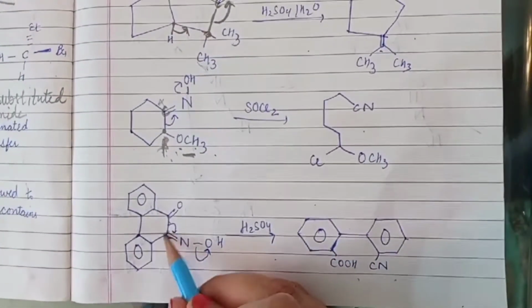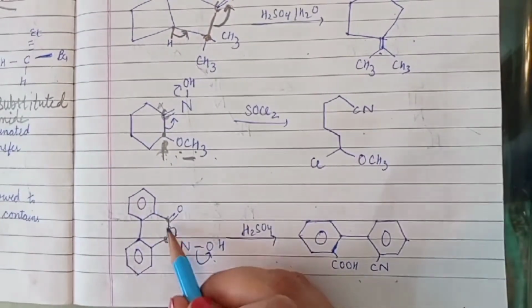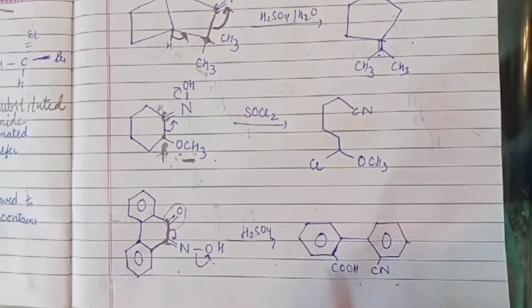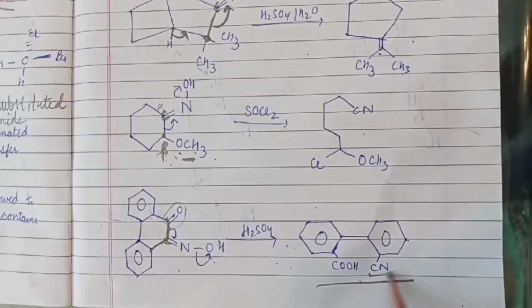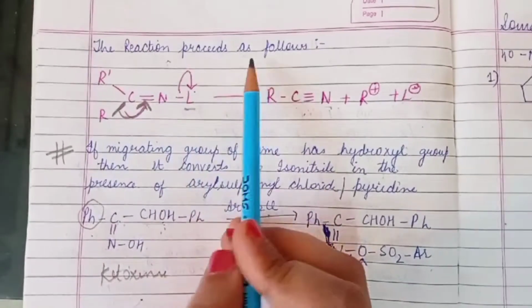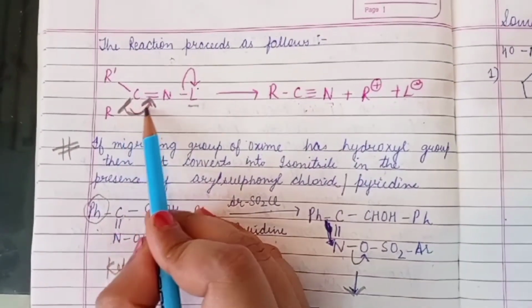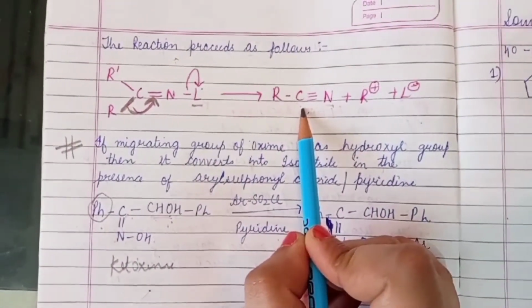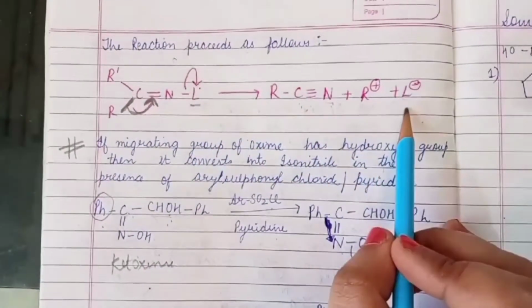Similarly, for the C=NOH oxime at this carbon, two substituents are attached, and a heteroatom is present. In the presence of acid this results in the formation of this product, a nitrile. How does it happen? The reaction proceeds as follows. The two electrons of this bond move to this and result in the formation of nitrile as the product. And the leaving group will be eliminated.